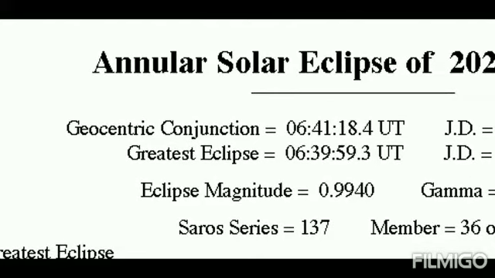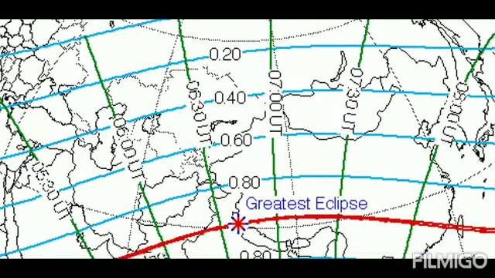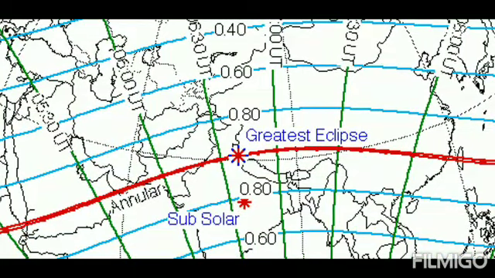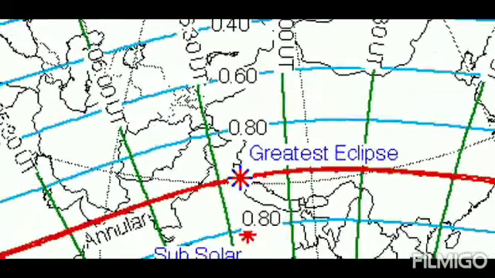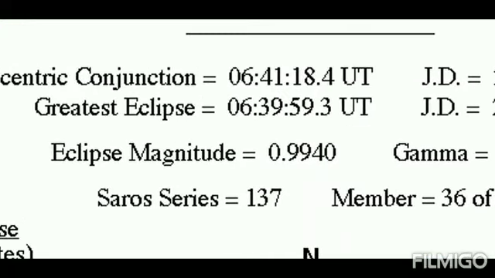The conjunction of Sun and Moon with respect to Earth, that is geocentric conjunction, which is the cause of the eclipse, is going to happen on Sunday at 6:41 and 18.4 seconds UTC, and the greatest eclipse, when the Moon will be apparently closest to the Sun, will happen at 6 hours 39 minutes and 59 seconds UTC.